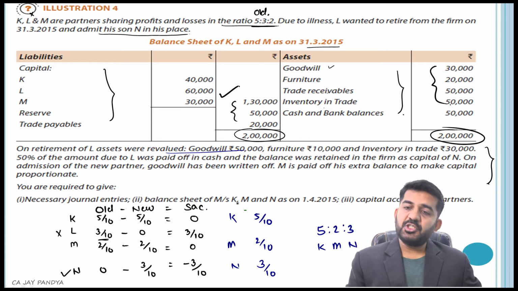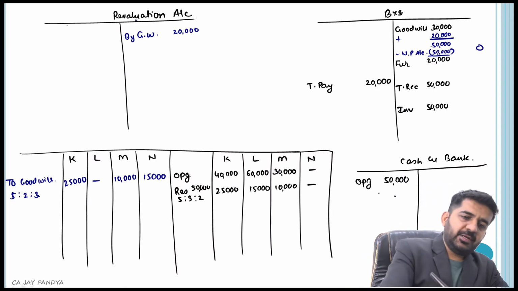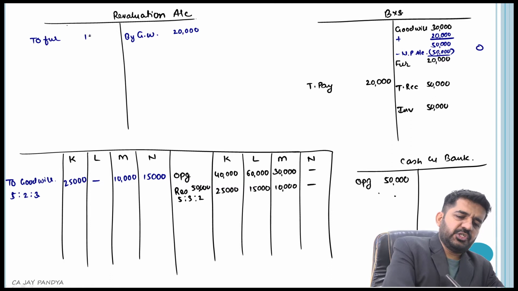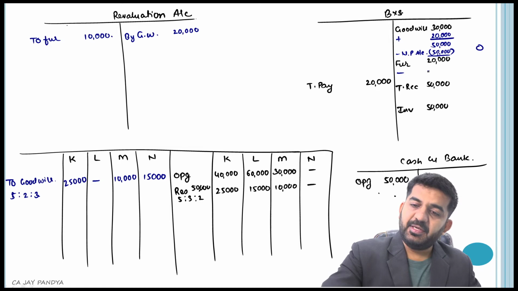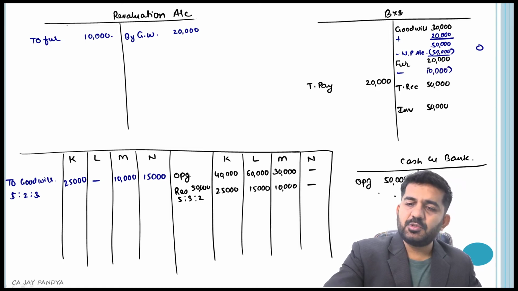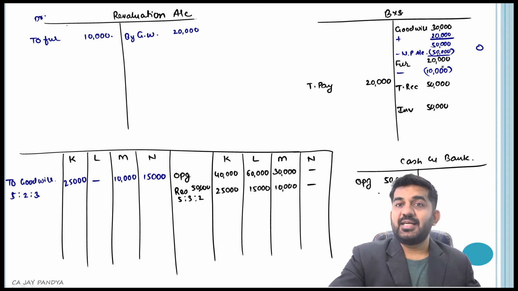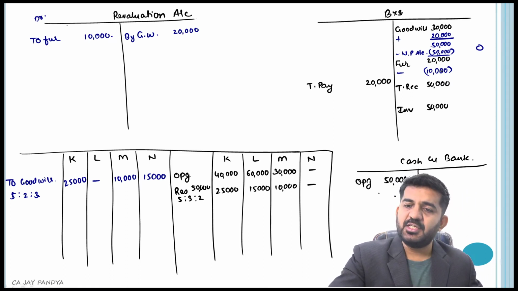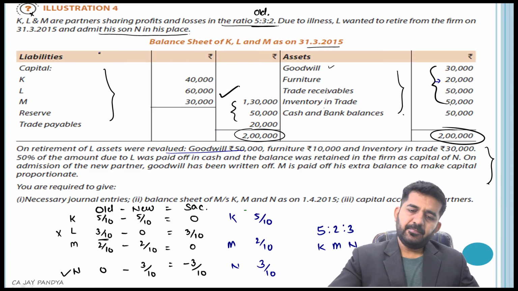Furniture is to be made 10,000. So I need to reduce the value of furniture. Is that alright? So 10,000 is to be reduced. Revaluation account debit to furniture 10,000. Furniture account will be credited, minus 10,000. So you can see, I am giving two effects. On asset side, asset is debit, but I am writing negative. So this is credit. Is it alright? Revaluation account debit to furniture will be the journal entry.